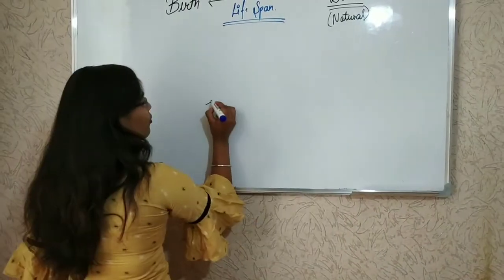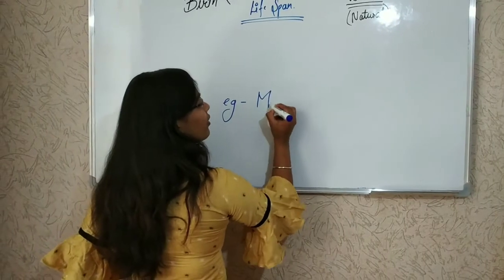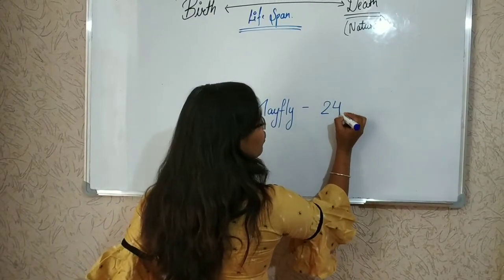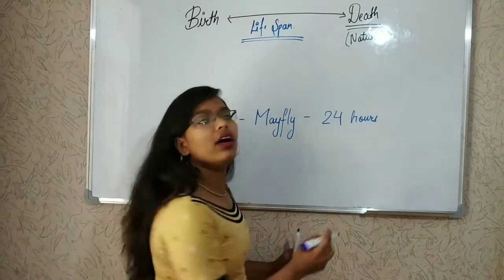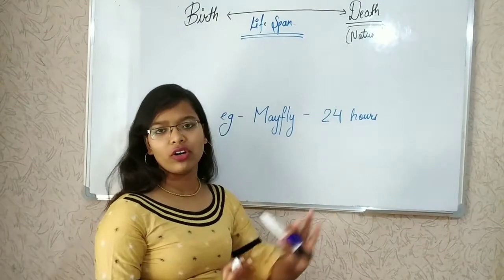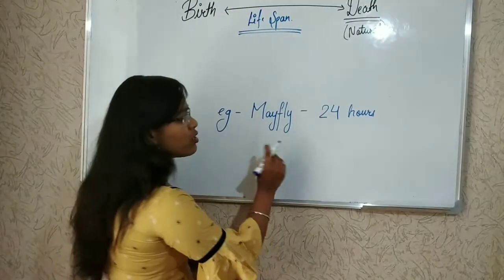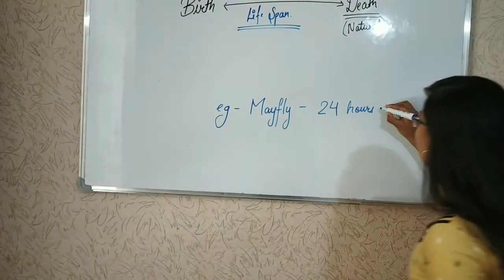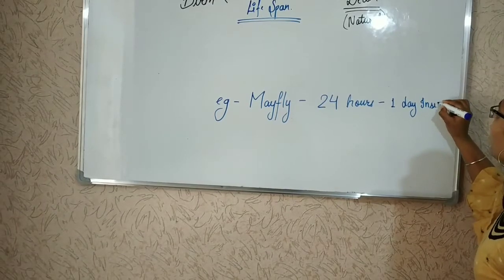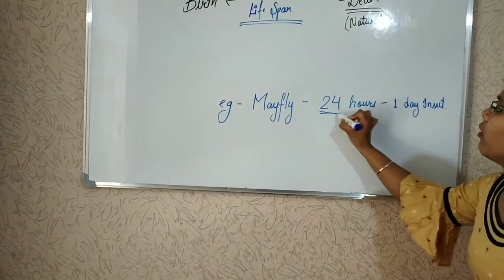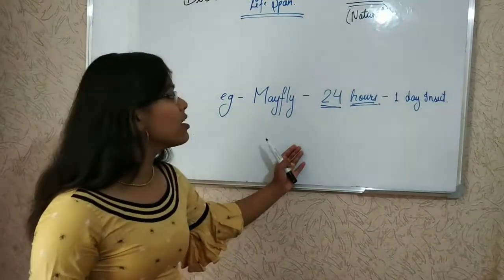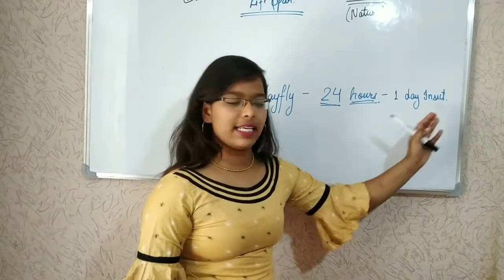For example, the mayfly. Its lifespan is 24 hours. From birth to death, only 24 hours it lives. It is also known as the one-day insect, because it lives only 24 hours.